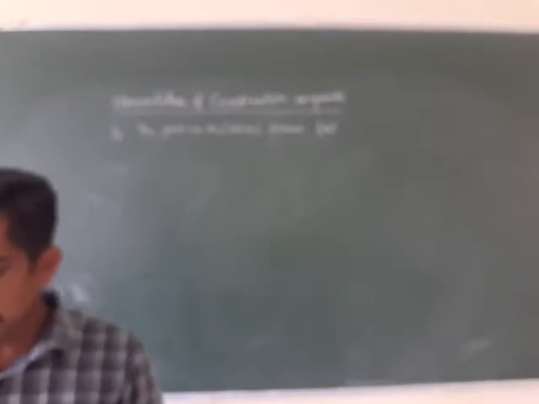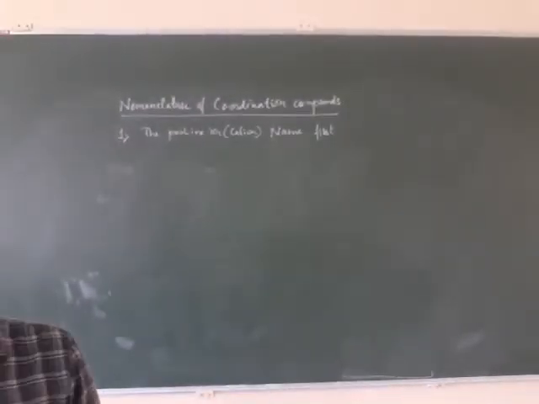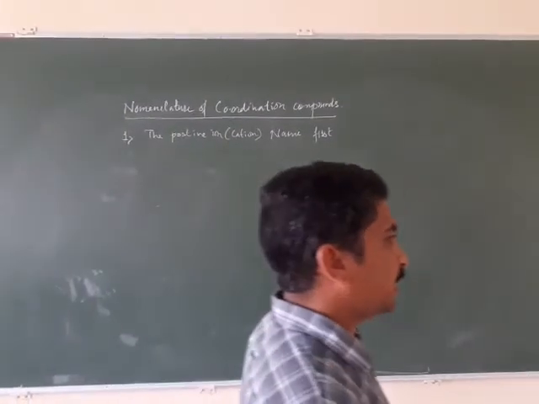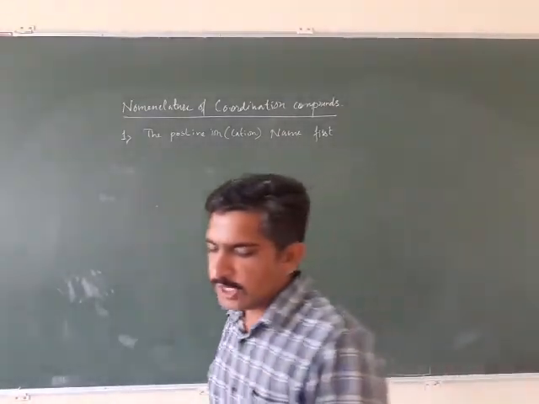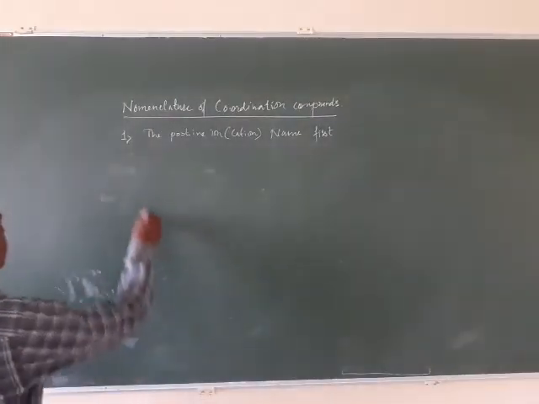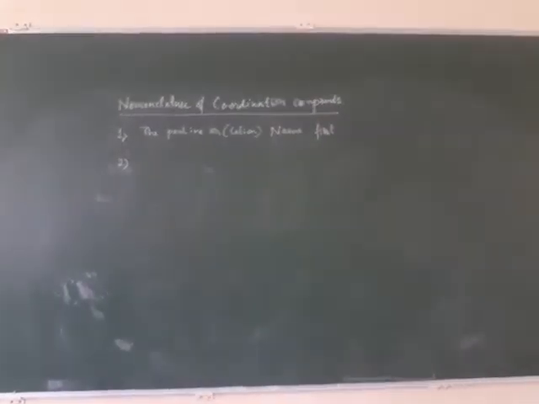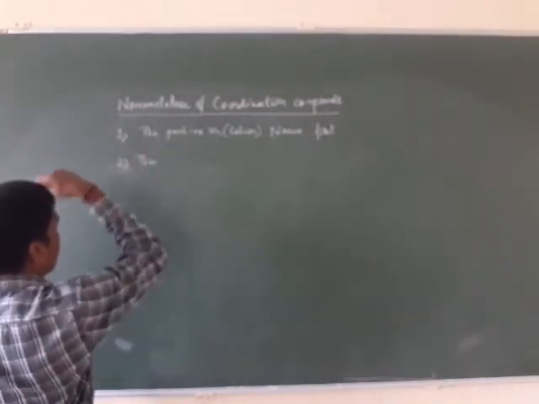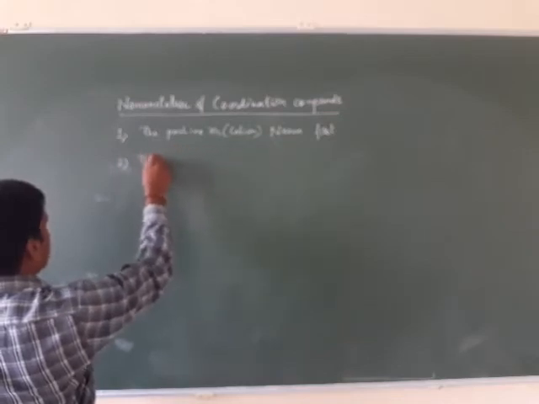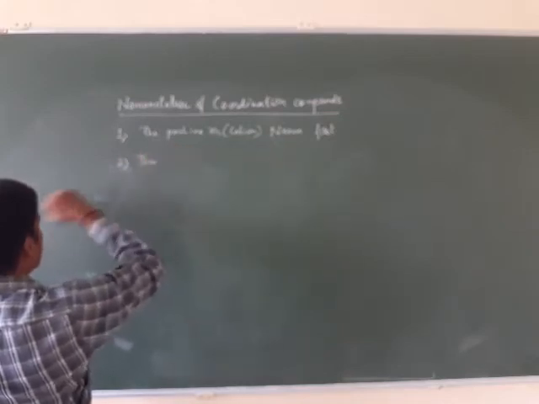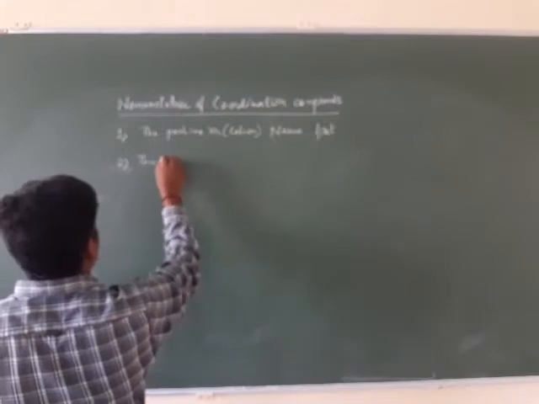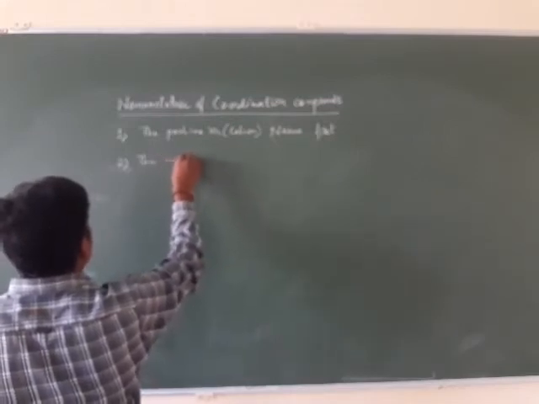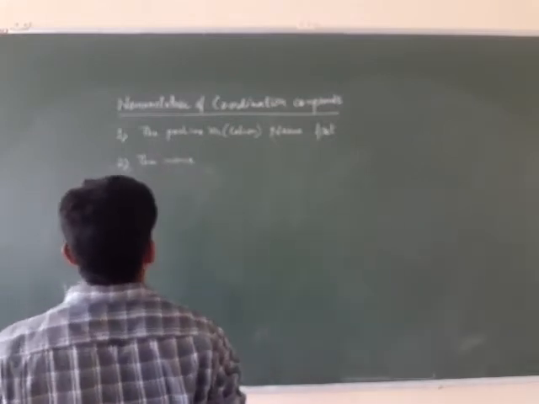In the case of a coordination entity, while naming it, first we have to write the name of the ligands in alphabetical order. So first the cation, and after the cation, we have to follow the second guideline.